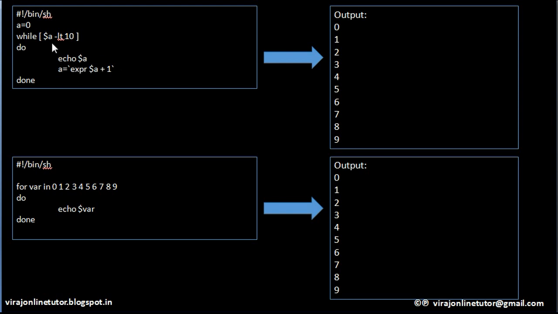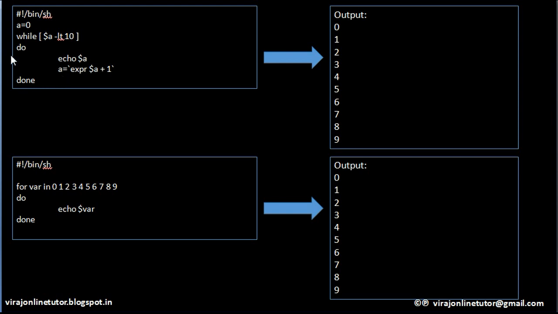So let's see what we do here. A is initialized to a value 0. Is 0 less than 10? Yes. So it will echo on the screen value 0. Then I am evaluating an expression: the content of variable a, which is 0, I am adding 1 to it. So 0 plus 1 is 1, and I am saving that 1 into variable a. Now a contains value 1.